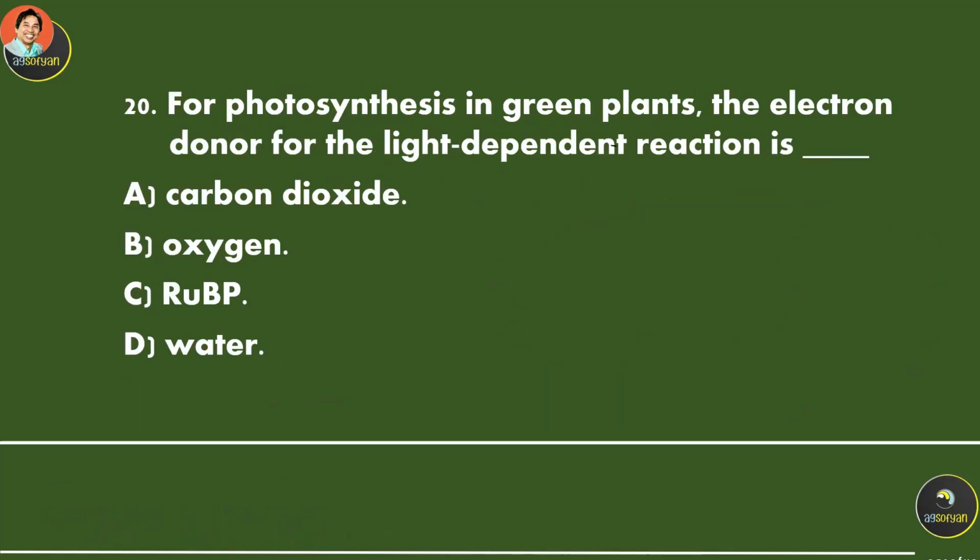For photosynthesis in green plants, the electron donor for the light-dependent reaction is, what is the electron donor?